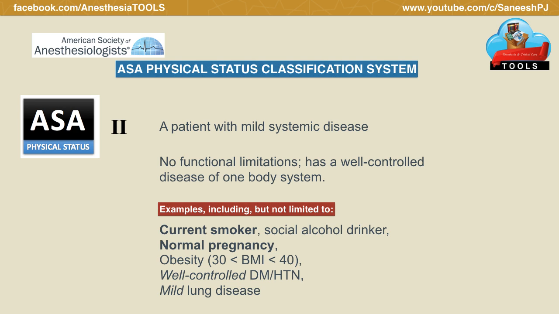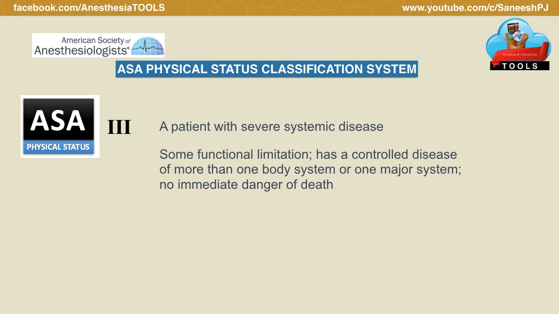So ASA Physical Status 2 is assigned to normal pregnancy. Obesity when BMI falls between 30 and 40, well controlled diabetes, hypertension, mild respiratory disease. These would be the examples of ASA 2 physical status.